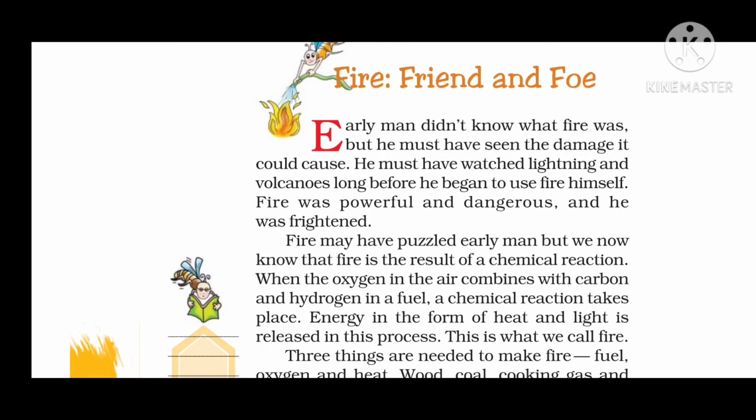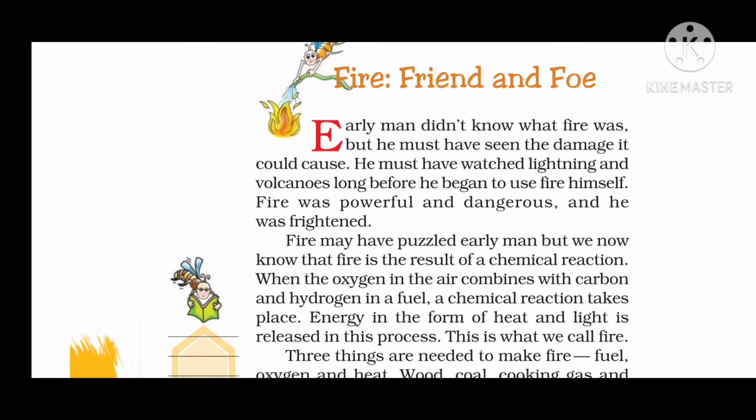So in this paragraph, you can see that whenever the early man watched the damages caused by fire, he must have been puzzled, means confused. Maybe he didn't know the scientific phenomena behind it. But now we know that fire is a result of a chemical reaction.